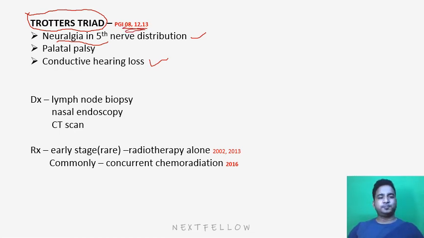What will be the diagnosis? How can you do it? If the patient has an enlarged lymph node, we should go for a biopsy of the lymph node. We can do nasal endoscopy to look at the mass in the nasopharynx. And if we suspect some sort of malignancy, we can go for a CT scan. So what is the treatment in early stages like stage 1 or 2? We advise the patient only radiotherapy, that will be beneficial. If it's stage 3 or 4, then concurrent radiotherapy plus chemotherapy is the treatment of choice. Again, these 2 points have been asked in the exam in the last years, so try to remember that.